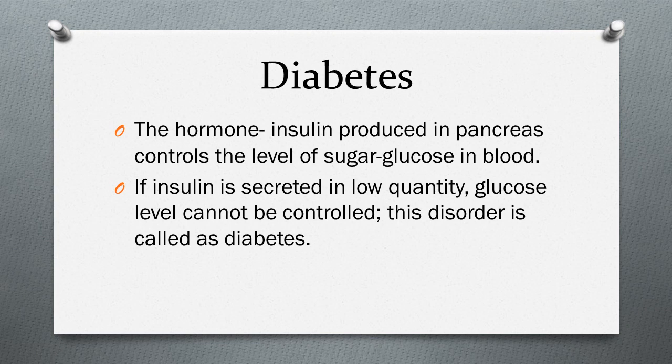That means through the pancreas, insulin, hormones and enzymes are produced, which are required in the process of digestion. Okay, so if insulin is secreted in low quantity, glucose level cannot be controlled, and this disorder is called diabetes. That is simply, what is diabetes? It is when insulin is secreted in low quantity, so the glucose level cannot be controlled. Glucose level should be balanced in our body. Many times it is low, many times it is high.